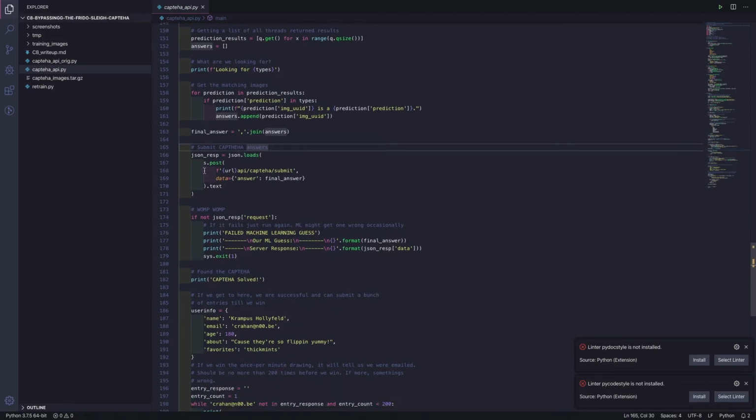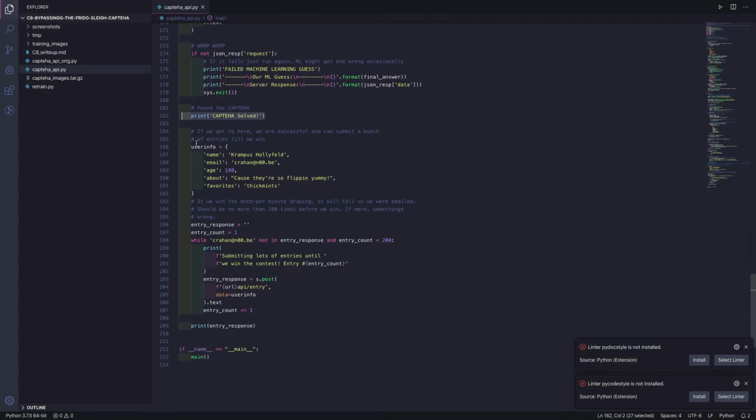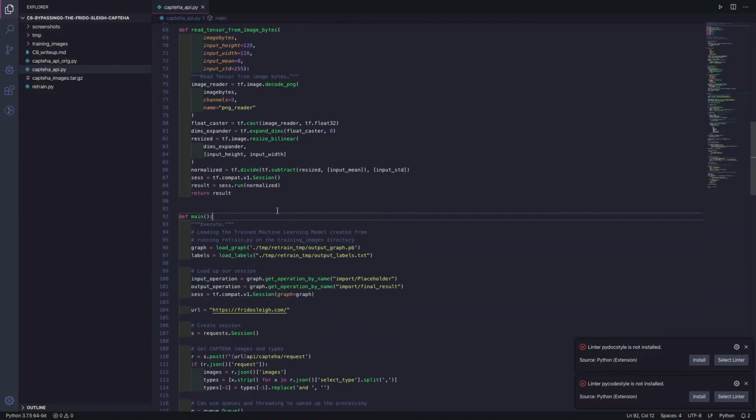Now, once we have that, we can make our web request with our response, our answer to that CAPTEHA test. And this is basically the same code that Krampus provided us previously. Once we have a match and once it's solved, we can keep spamming that form until we get confirmation that we won.